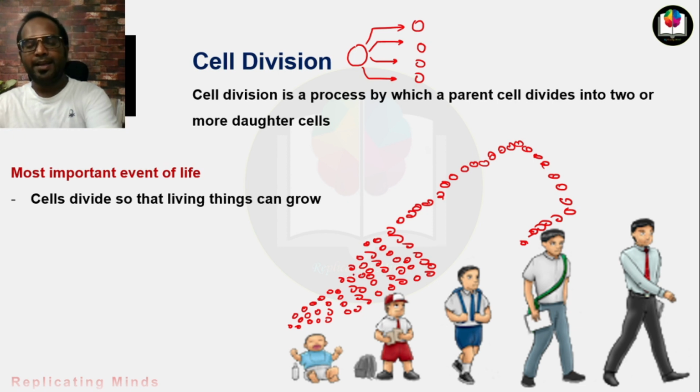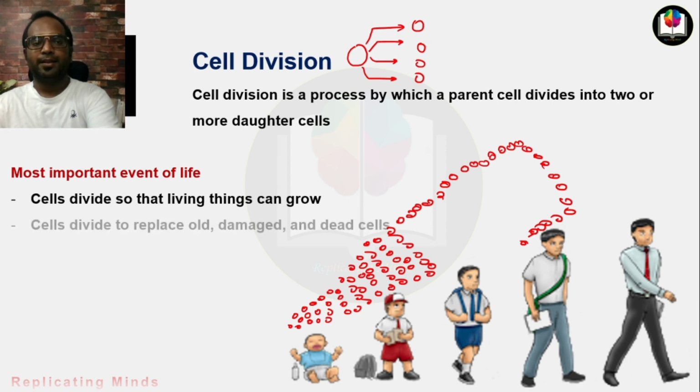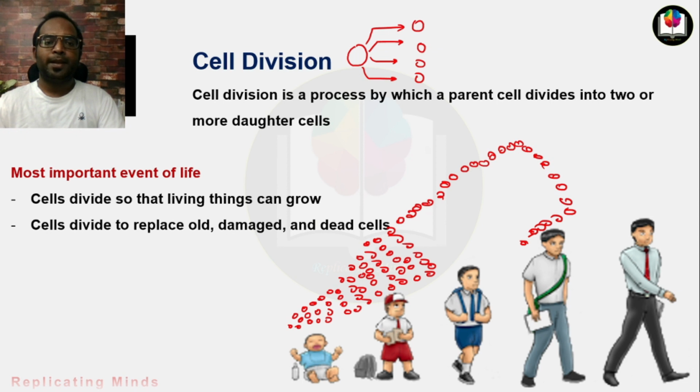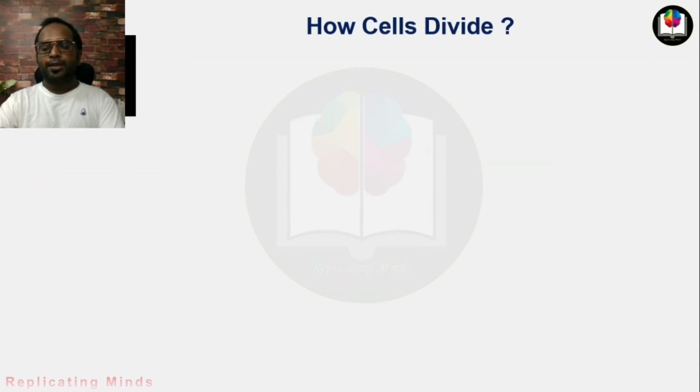Second important thing, cells divide to replace old, damaged and dead cells. You know that in our body cells also die, cells also get damaged, right? And to replace those old, damaged and dead cells, the cells need to divide continuously. Now the question arises: how do cells divide?